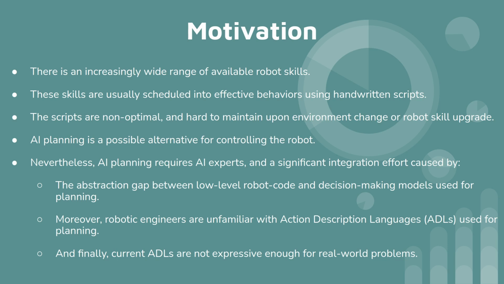Nevertheless, AI planning requires an AI expert and a significant integration effort caused by the abstraction gap between low-level robot code and decision-making models used for AI planning. Moreover, robotic engineers are unfamiliar with action description languages used for AI planning. And finally, the current action description languages are not expressive enough for real-world robotic domains.